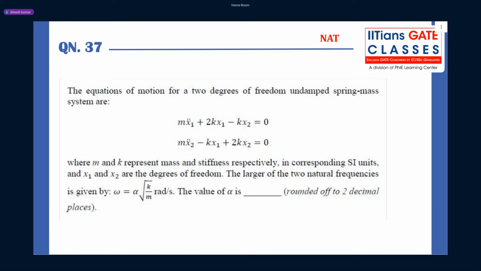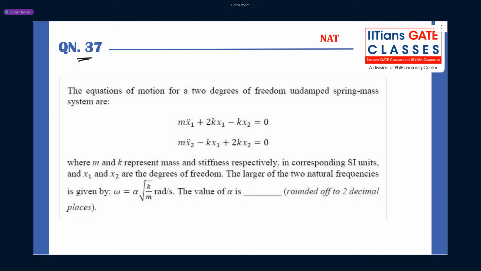Now this is the last question, question number 37. Again, if you just refer to the IGC formula sheet, you can solve this question, because in the IGC formula sheet we have the equation of motion for a 2 degree of freedom system. Also we have the equation for how to find frequency for 2 degree of vibration. You can see there are two equations of motion for 2 degree of freedom.